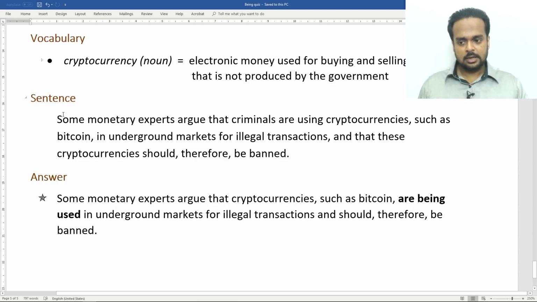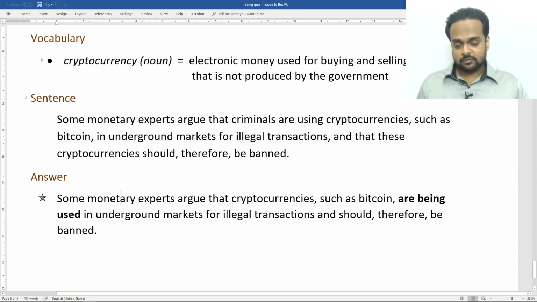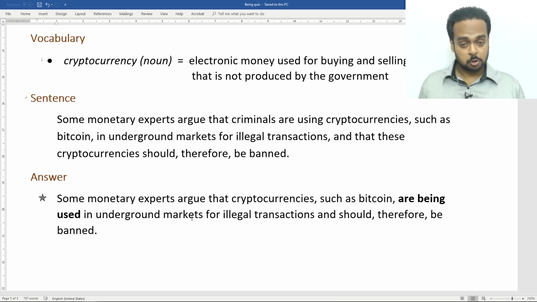That's because this first part, criminals are using cryptocurrencies in underground markets, I've changed to a passive voice sentence. Some monetary experts argue that cryptocurrencies are being used in underground markets. So there's no mention of criminals here because that's understood. If somebody is using, say, Bitcoin for illegal activity, clearly that person is a criminal.